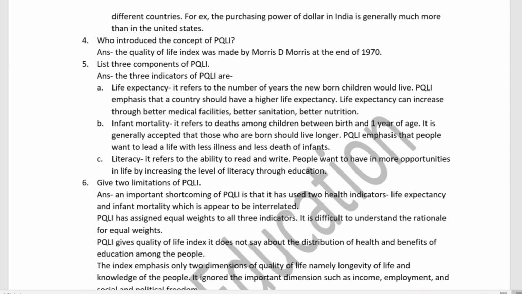The second indicator is infant mortality. It refers to the death among children between birth and 1 year of age. It is generally accepted that those who are born should live longer, and PQLI emphasizes that people want to lead a life with less illness and fewer infant deaths. Next, literacy refers to the ability to read and write. People want to have more opportunities in life by increasing the level of literacy through education.